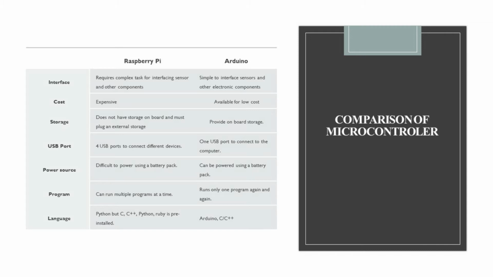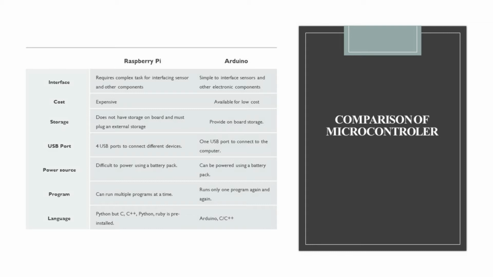Comparison of microcontrollers. There are two microcontrollers that are compared, Raspberry Pi and Arduino. There are 7 comparisons about the microcontrollers. First, the interface. The Raspberry Pi requires complex tasks for interfacing sensors and other components. The Arduino is simple to interface sensors and other electronic components. Second, the cost. Raspberry Pi is expensive to buy. The Arduino is available at low cost.